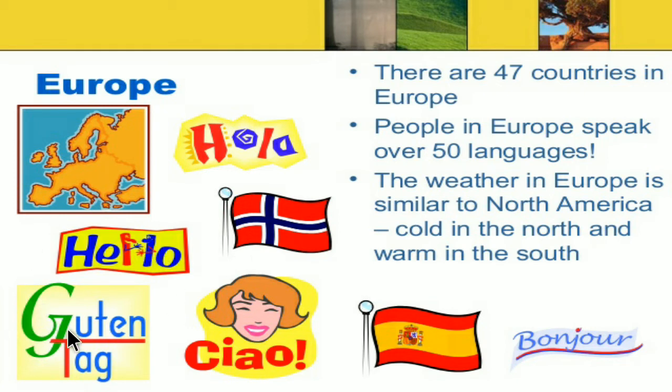So children, you all understand about Europe.